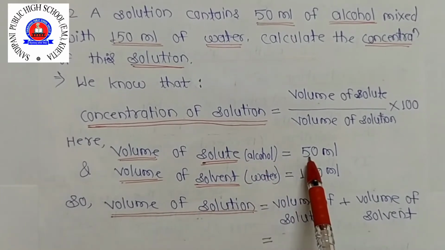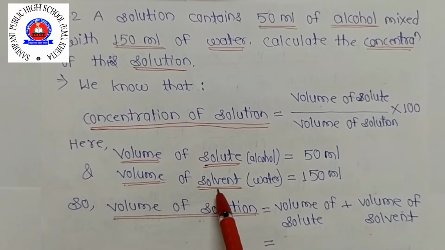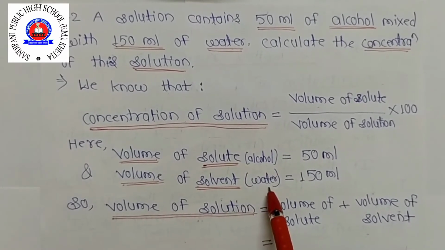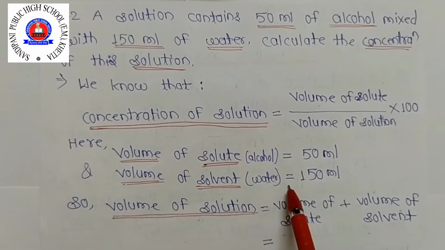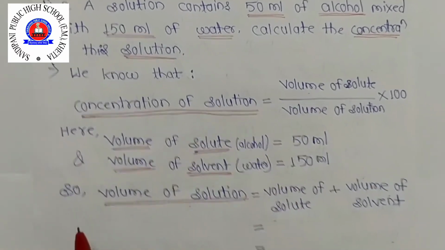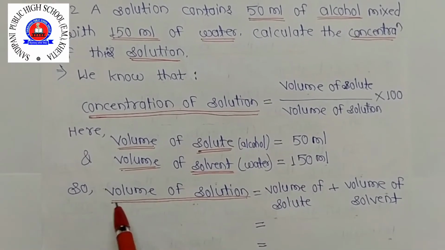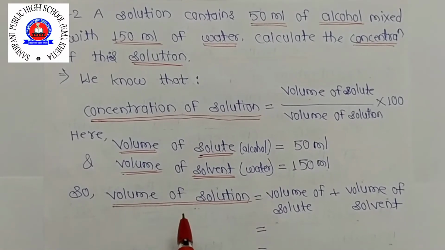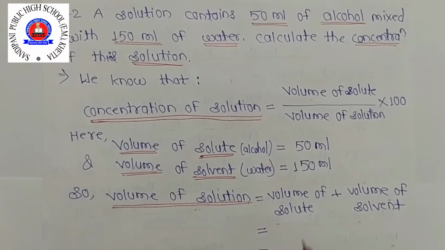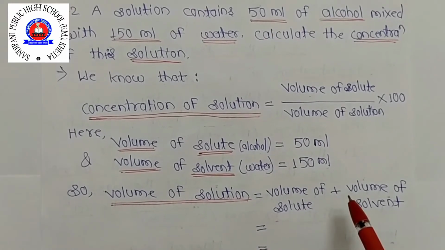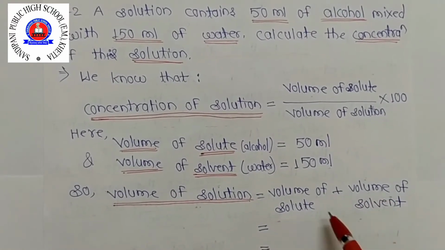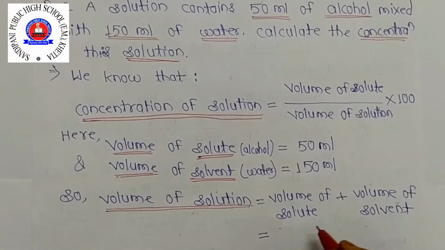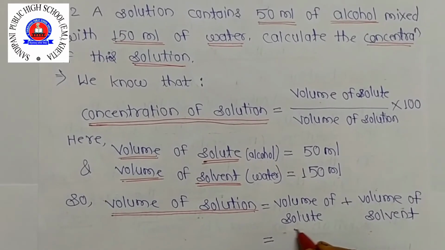So what is the value of the solute? Alcohol 50 ml. Okay, and volume of solvent, means the alcohol mixing in the water, so this is what? Solvent. So volume of solvent is what? 150 ml. So volume of solution, how we have to find out? Same process we have to follow. So volume of solute plus volume of solvent. So how much volume of solute is there? 50 ml.